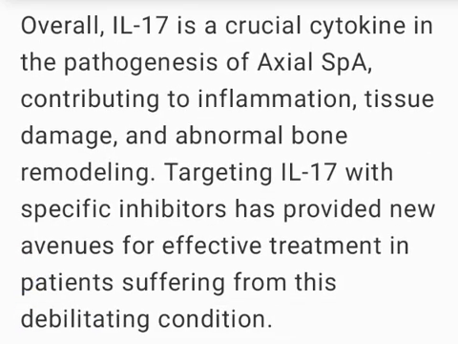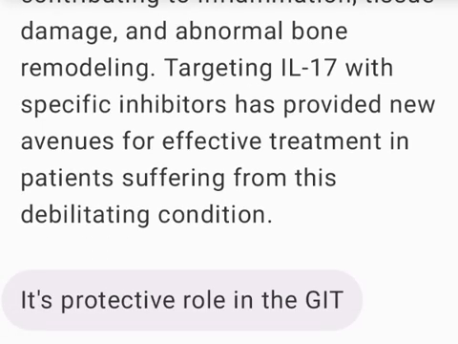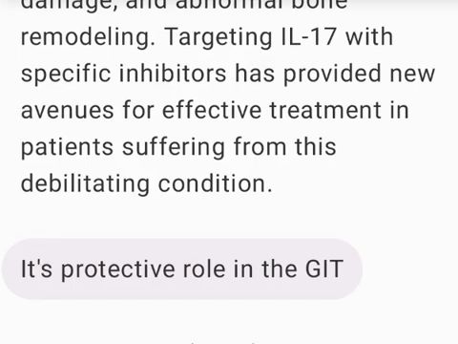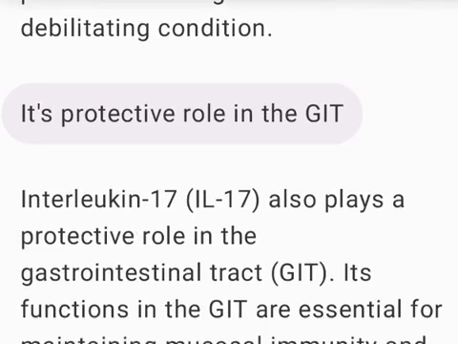Overall, IL-17 is a crucial cytokine in the pathogenesis of axial SpA, contributing to inflammation, tissue damage, and abnormal bone remodeling. Targeting IL-17 with specific inhibitors has provided new avenues for effective treatment in patients suffering from this debilitating condition.